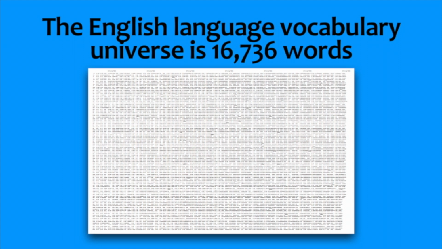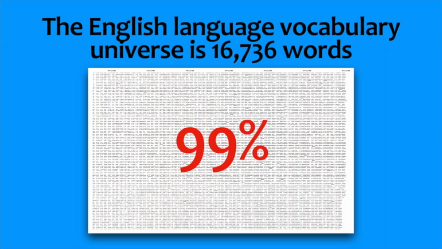This is a list of the 16,736 words, or meanings actually, and all of these meanings together cover 99% of all English language ever written or spoken. We get these kind of lists through computational analysis of large bodies of texts. In our case, we scanned 1.5 billion words from all sources and counted the number of times each word occurred.